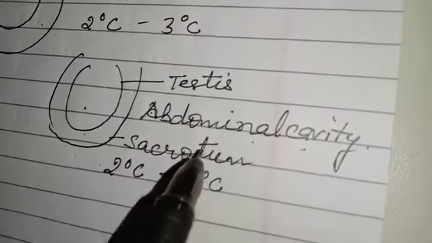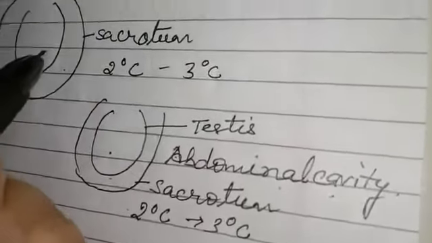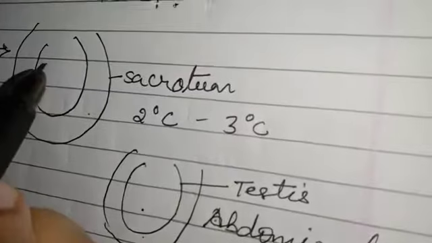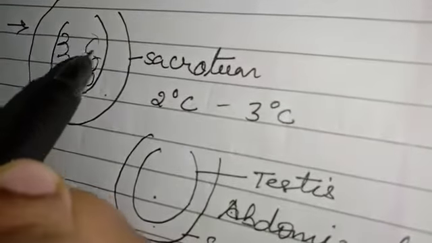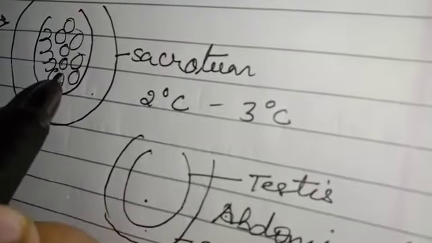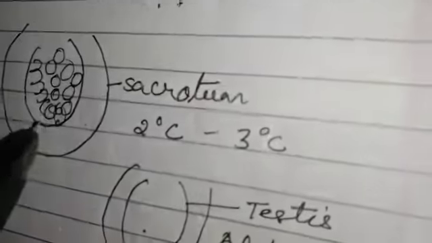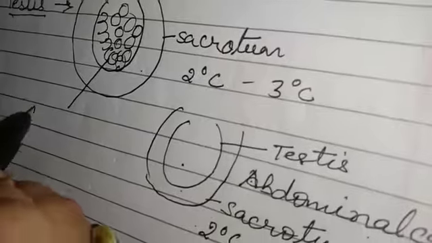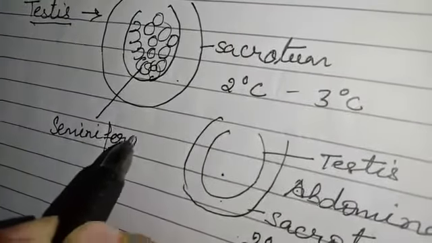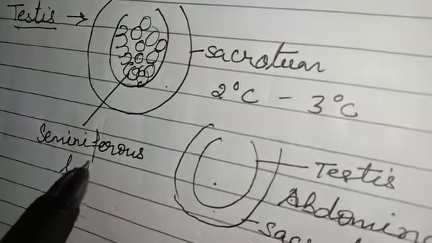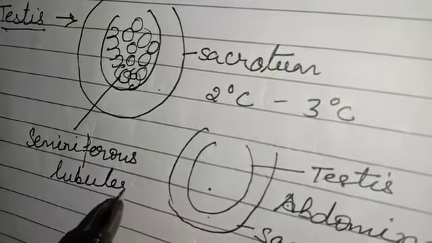And then, inside the testis, lobules are there. Lobules means bag-like structures. Many lobules are there, and these lobules are known as seminiferous tubules. Understood, all of you?